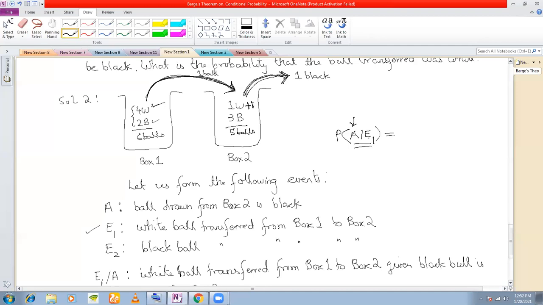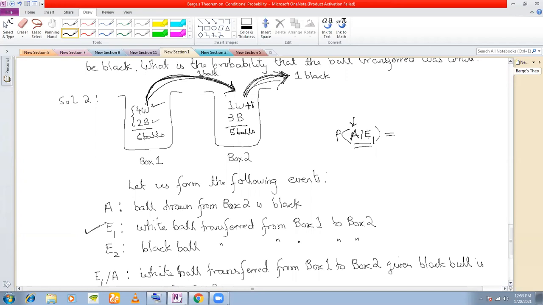You try to understand. A slash E1: if I am transferring, what is A? That the black ball is drawn from here. Fine. But at the same time, E1 is the event that I am transferring a white ball.